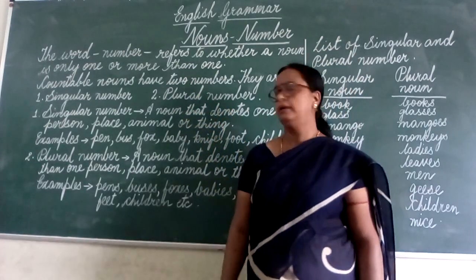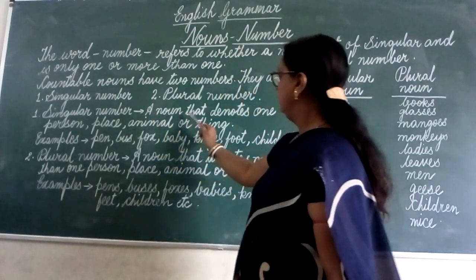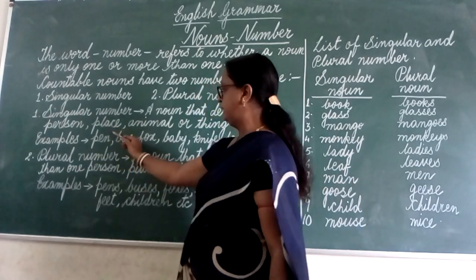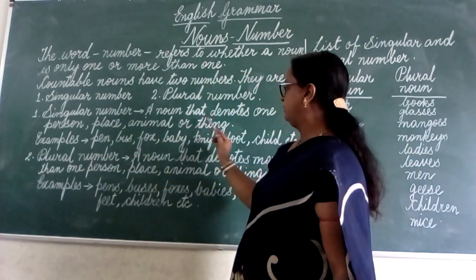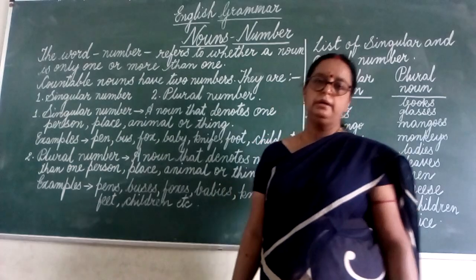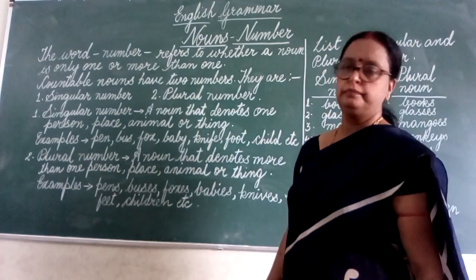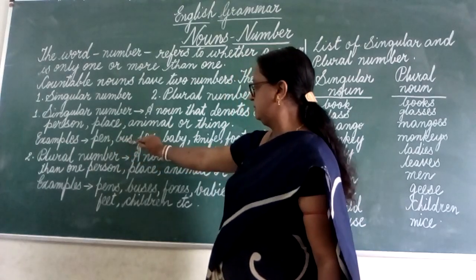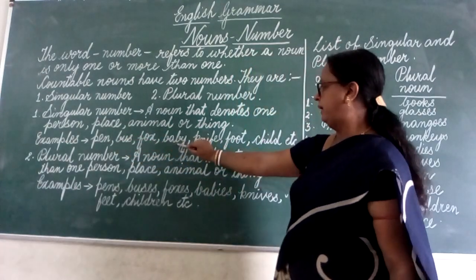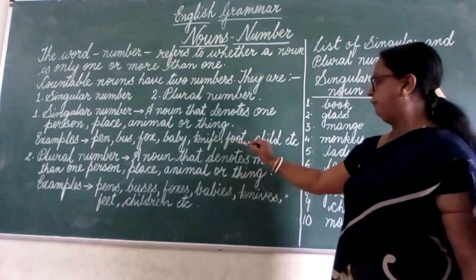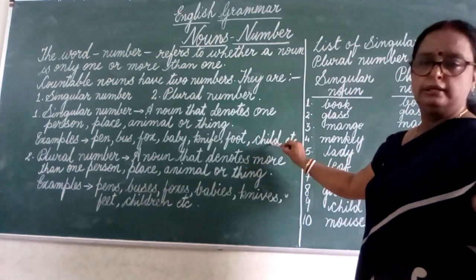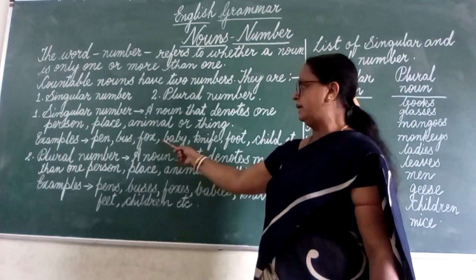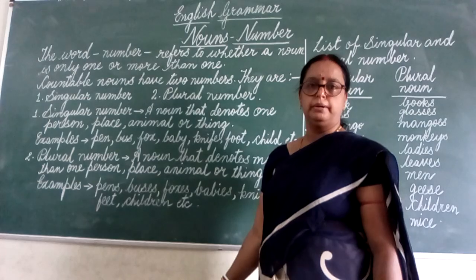What is singular number? A noun that denotes one person, place, animal or thing is said to be singular noun. Look at some of the examples. Pen, bus, fox, baby, knife, foot, child. All these examples denote one. So these examples are of singular number.